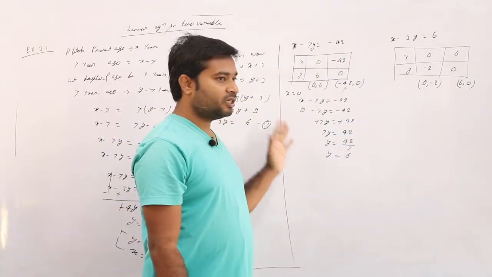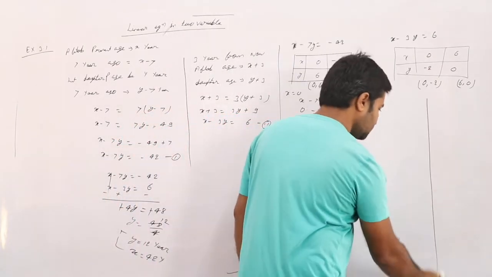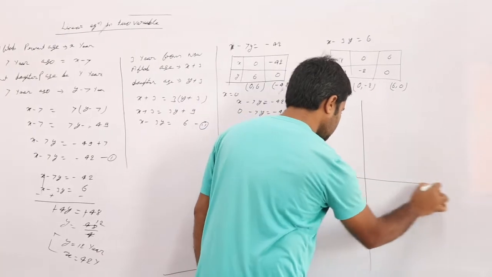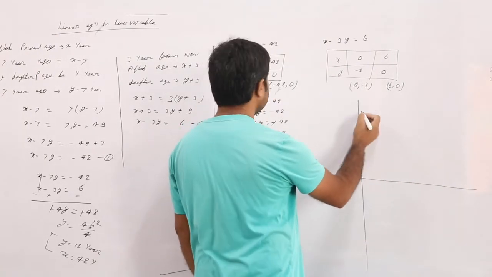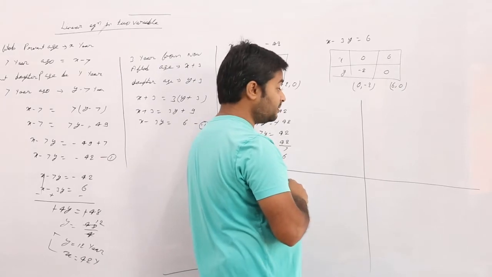Now try to represent them on the graph. So x, we should take till 42, right? Big number came.